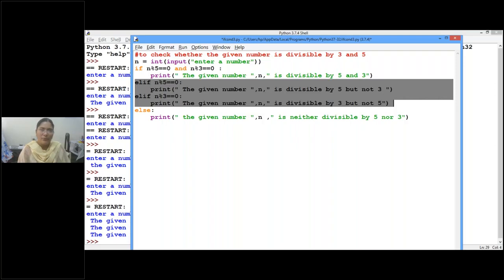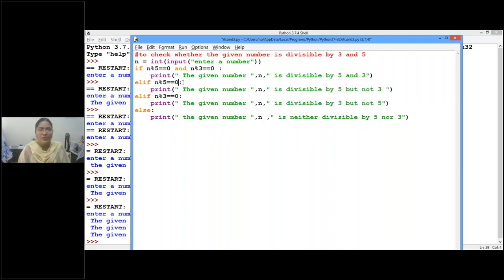But if we want to have multiple options, then if the first condition failed, go for the second option. If the second condition failed, go for the third option. If the third condition failed, go for the fourth option. If the fourth condition failed, go for the fifth option. Like that. But any two of these conditions cannot be true at a time. Clear, children? For example, if your percentage is calculated, which grade do you belong to? Either grade A, grade B, grade C, grade D, or grade E, isn't it?